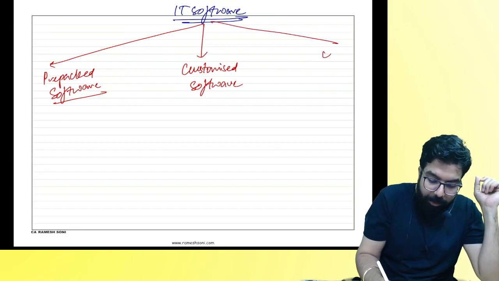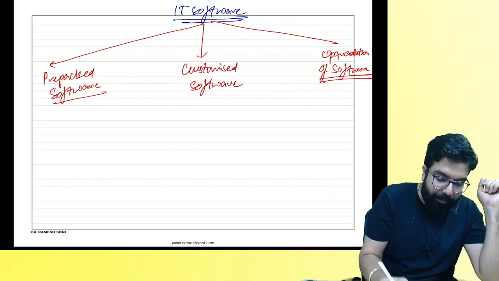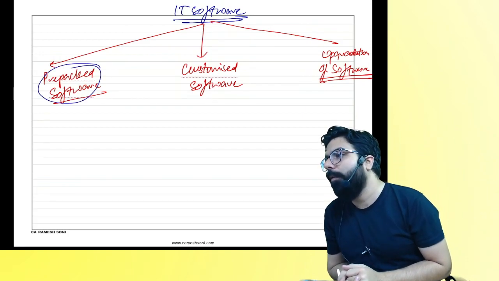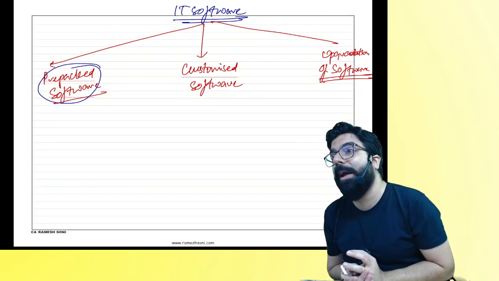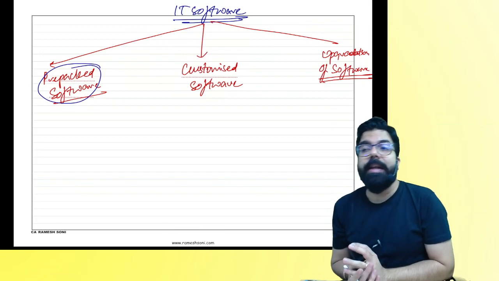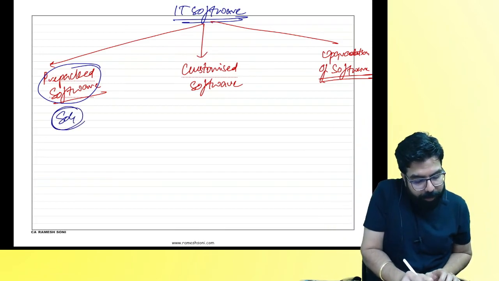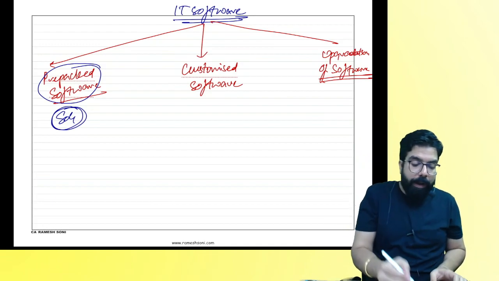And one is upgradation of software. People, listen to me very carefully. What do you mean by pre-packed software? You will go to the market and you can buy a software which is there in a CD. You buy the CD, go home and install the software. Correct, everyone? When that guy is selling you the software, it is always supply of goods. Selling a pre-packed software is the supply of goods.